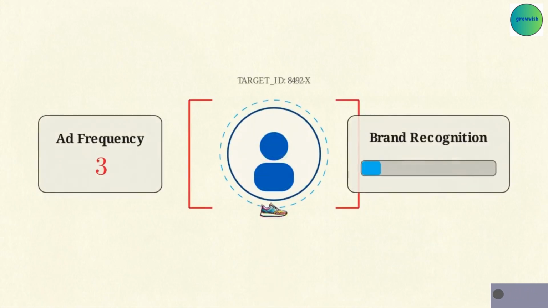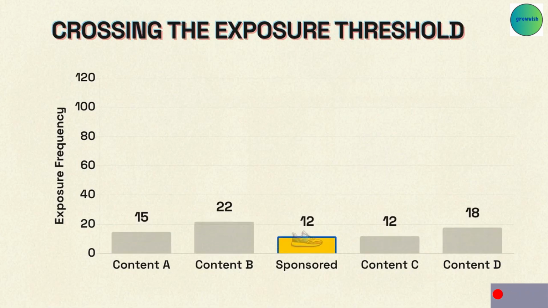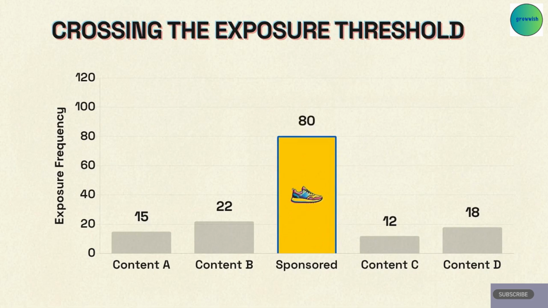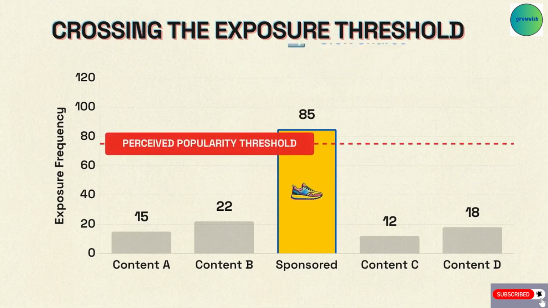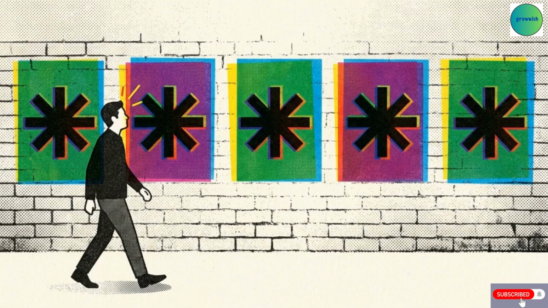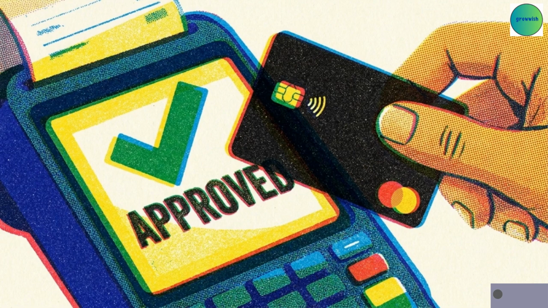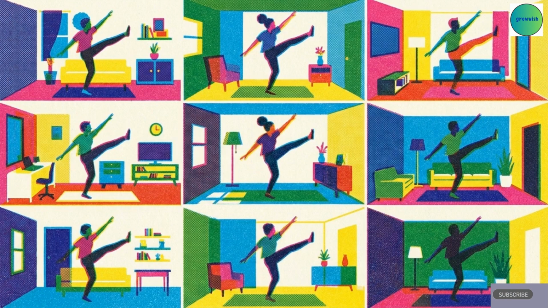Algorithms and advertisers do not rely on a single interaction. They aim to achieve a specific threshold of exposure that artificially inflates the perception of popularity. Forced repetition over several days makes a foreign concept feel recognizable. That recognition builds a baseline of acceptance that eventually translates into a purchase or an endorsement. Modern feeds engineer your psychological baseline, making the repetitive feel normal and the novel feel acceptable.